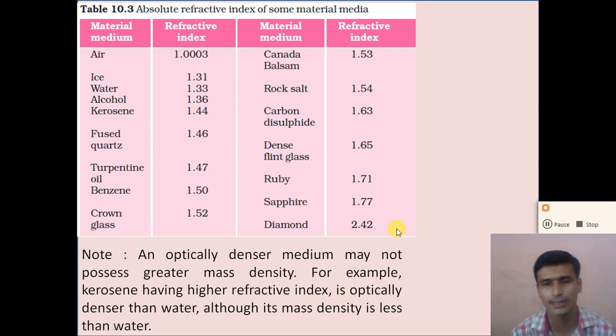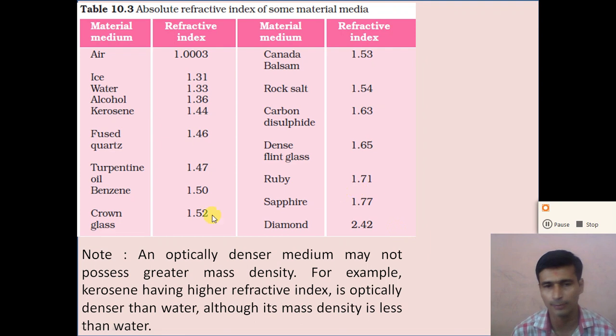So dear student, understand which material is an optically denser medium or an optically rare medium. The medium which has a lower refractive index is called the optically rare medium, and the medium which has a higher refractive index is called the optically denser medium.